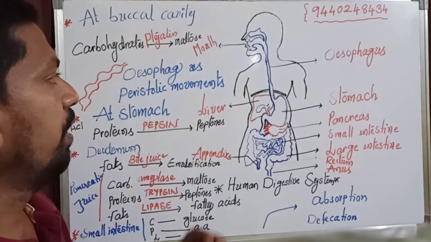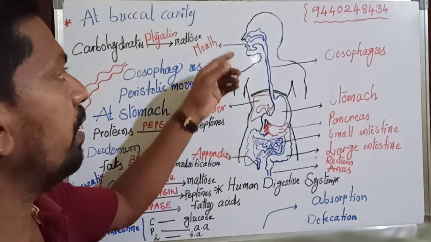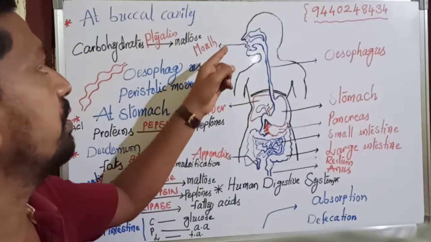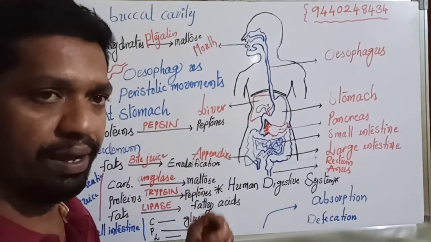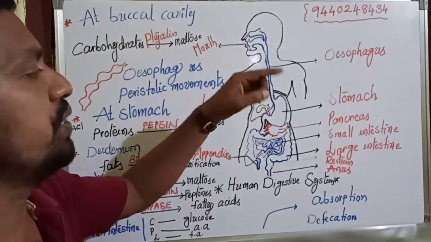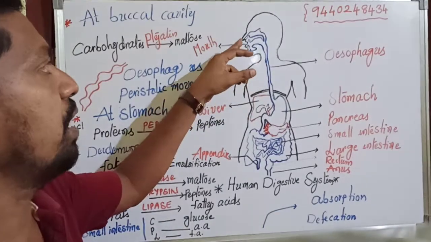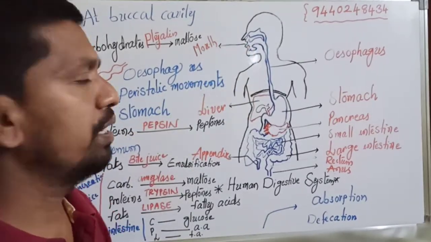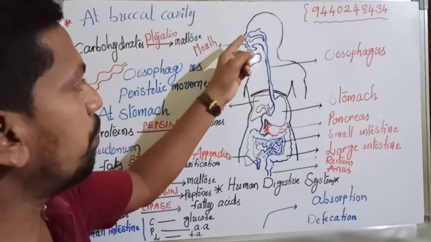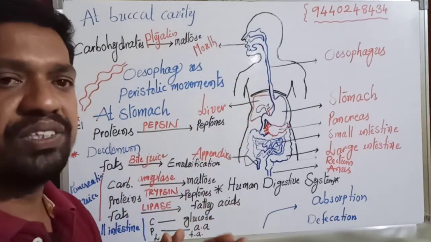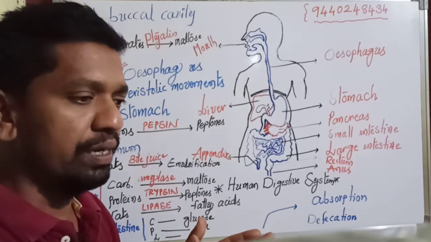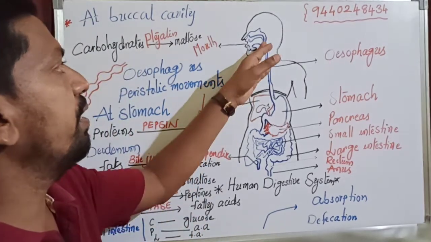Listen to me. Our digestive canal, or alimentary canal, starts with the mouth and ends with the anus. The mouth enters into a place between the two jaws known as the buccal cavity, or oral cavity. After the buccal cavity, we have a junction for the digestive system and respiratory system known as the pharynx.